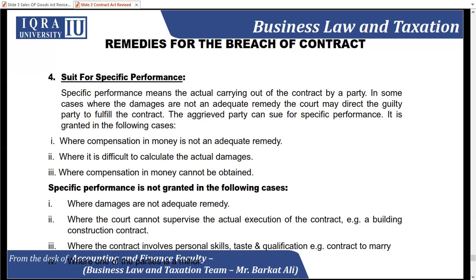There are cases where the aggrieved person needs to be compensated. Let's take if I am going to supply some food products and they are perishable goods. Here I do not know how much my food is going to suffer, and the actual damages are very difficult to calculate. So in that case, this will work out.